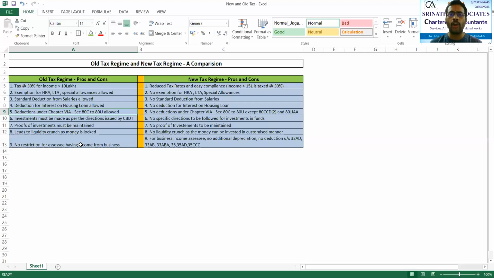Then only your employer would have allowed you that amount as a deduction. But in the new regime, since there is no possibility of claiming a deduction, there is no requirement to maintain all these documents as proof. Why? Because you are not going to claim it as a deduction, no? So when you are not going to claim, you need not maintain anything.